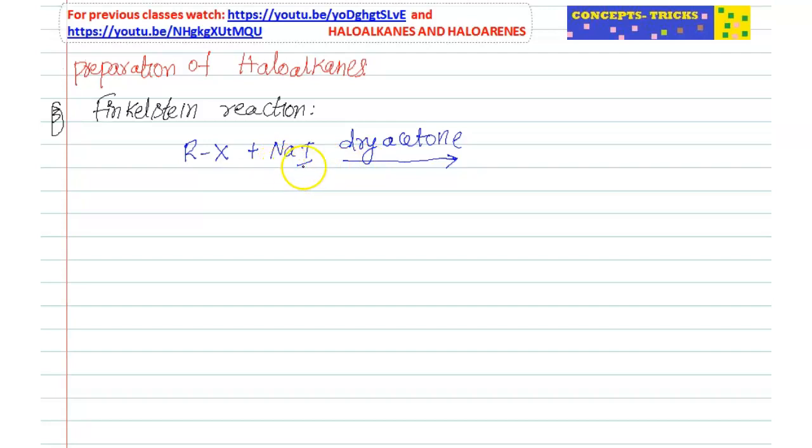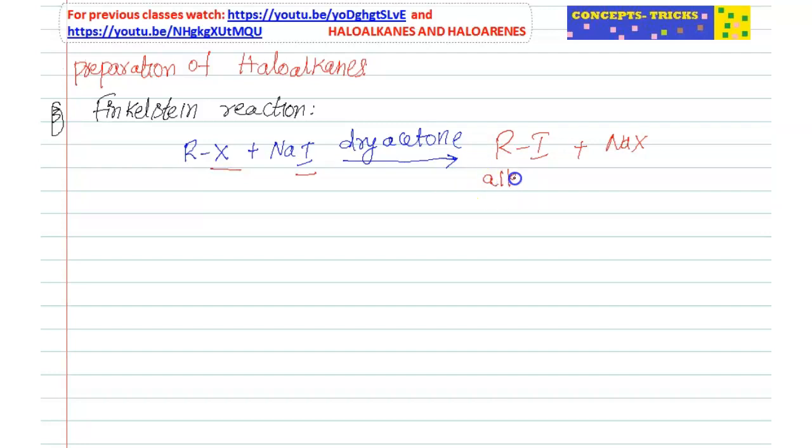So here RX plus NaI gives RI plus NaX. So simply here X is replaced by iodine. Actually, before I said in some methods, iodides preparation is very difficult.